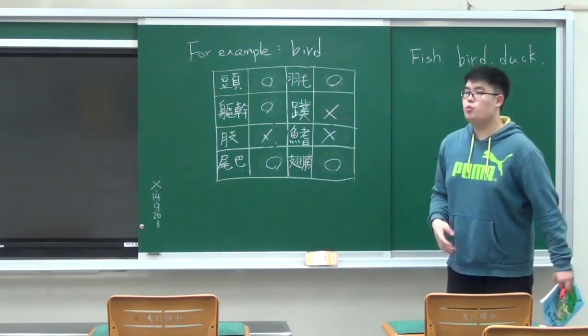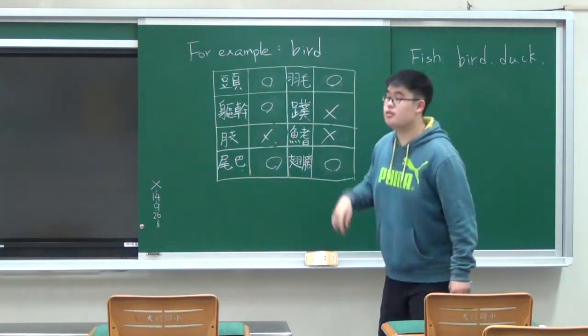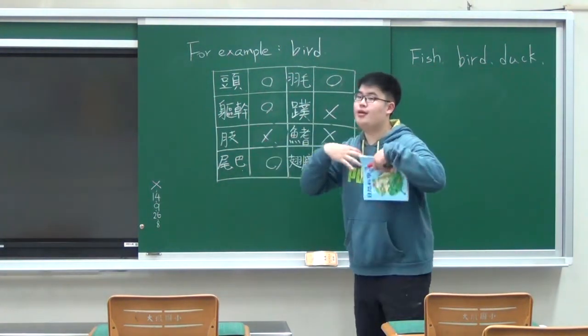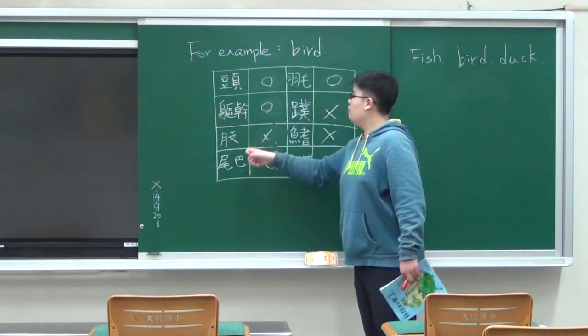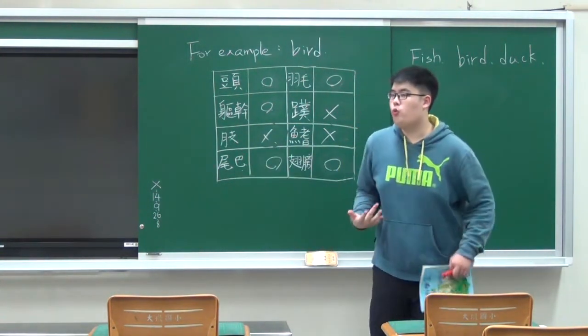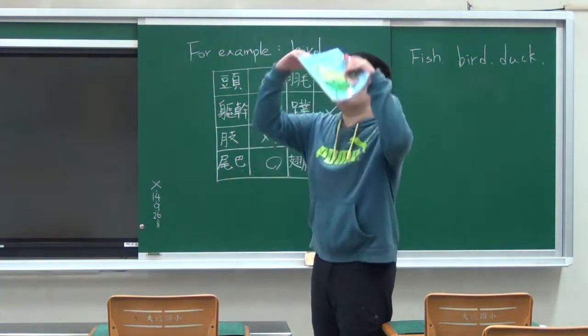Now, do birds have a head? Yes, that's right. So do birds have main body parts? Yes, they do. And now do birds have arms or legs? Yes or no? It is yes.